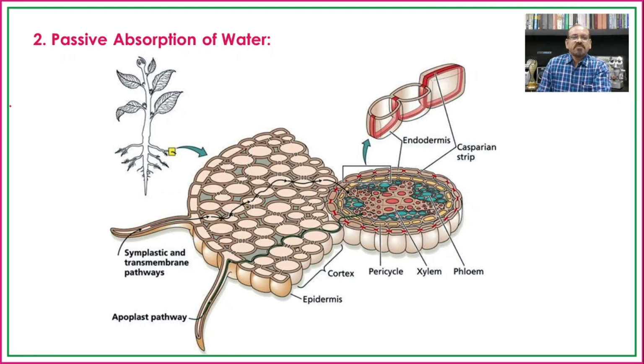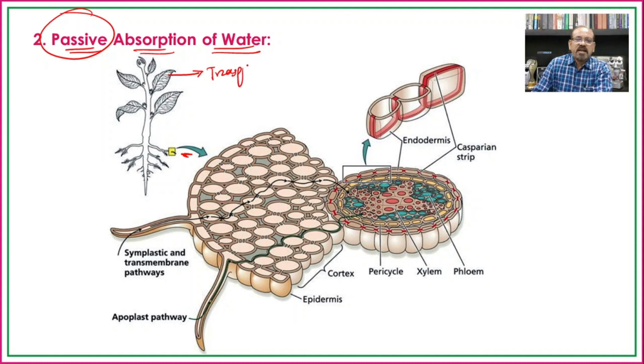Now the second type is the passive absorption of water. Earlier we have seen that passive absorption of water means there is no active role of the root cells in absorption of the water, and hence it is known as passive absorption of water. So here we can understand, there is a process of transpiration, which we will see in detail in the upcoming classes.